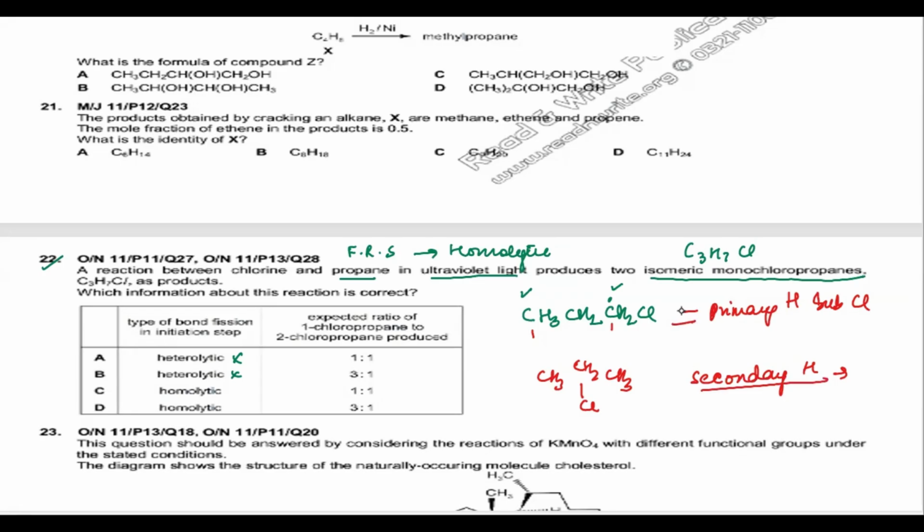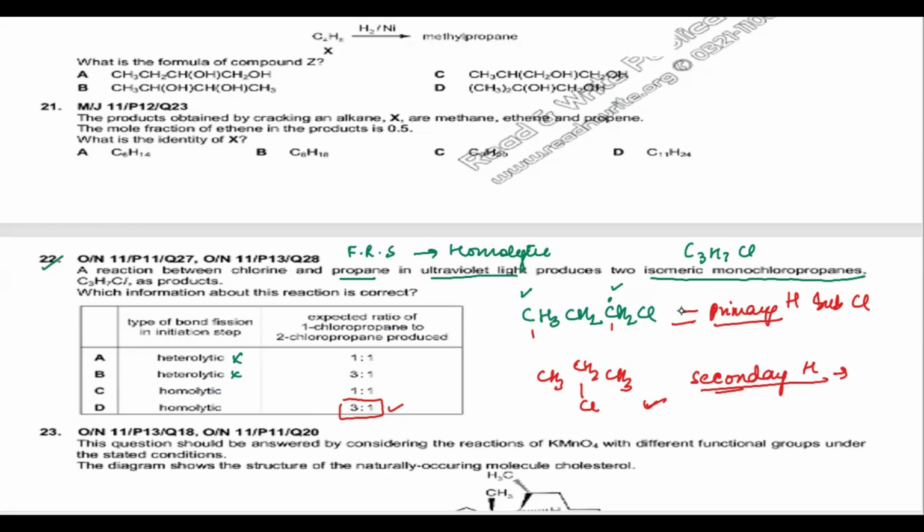So with homolytic fission, the expected ratio of 1-chloropropane to 2-chloropropane produced is 3 to 1, because we know that primary is less stable and secondary hydrogens are more stable and more prone to substitution. Their chances of producing the isomer are comparatively much higher than the primary hydrogen being substituted.